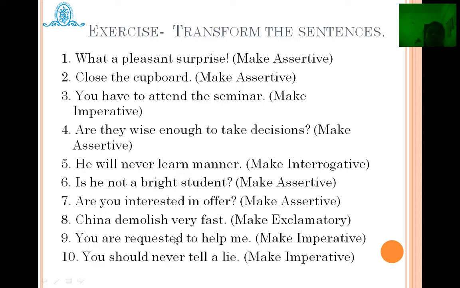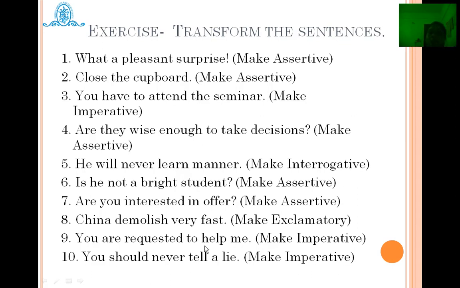"China develops very fast." Make exclamatory. "How fast China develops!" That is an exclamatory sentence. Generally, immediately after how, we have to use an adjective. Next, "You are requested to help me." Make imperative. Remove subject and verb and start writing with the main verb, and the main verb here is help.